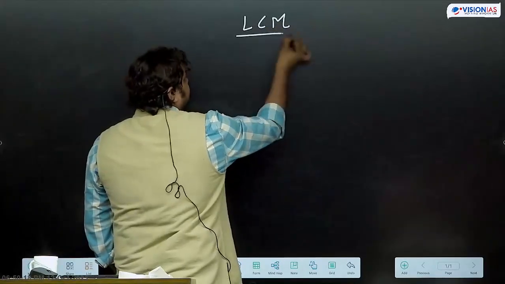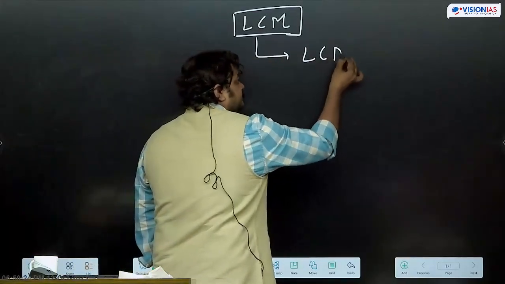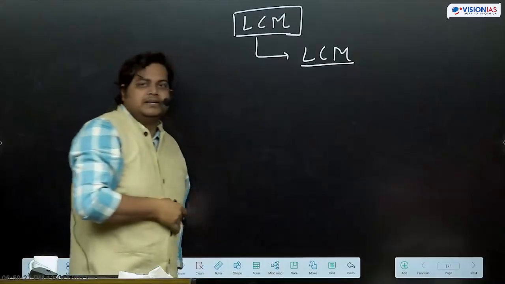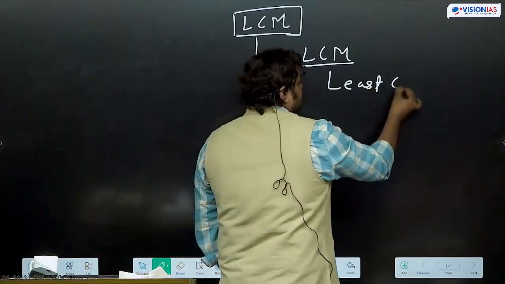LCM. What is the meaning of LCM? Least common multiple.